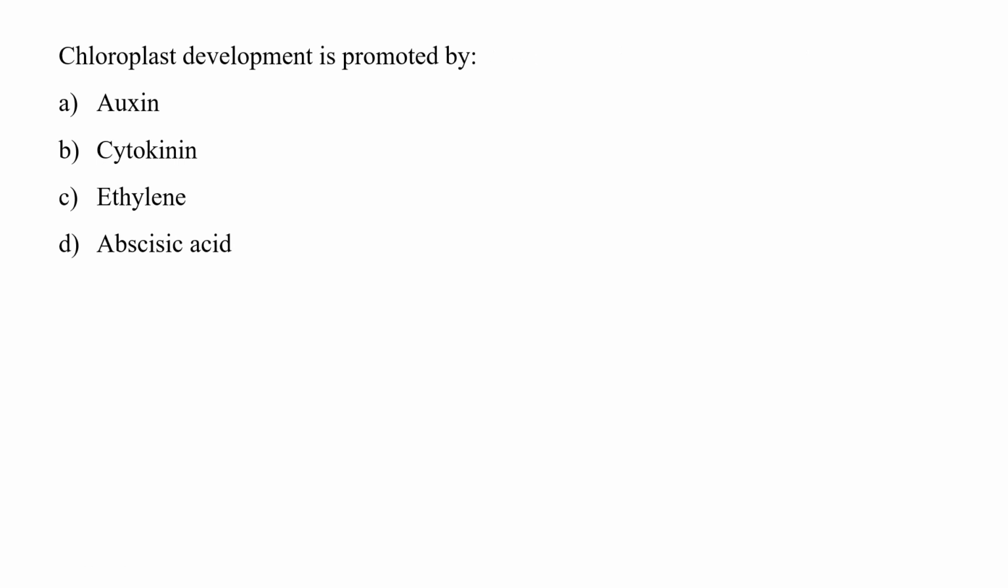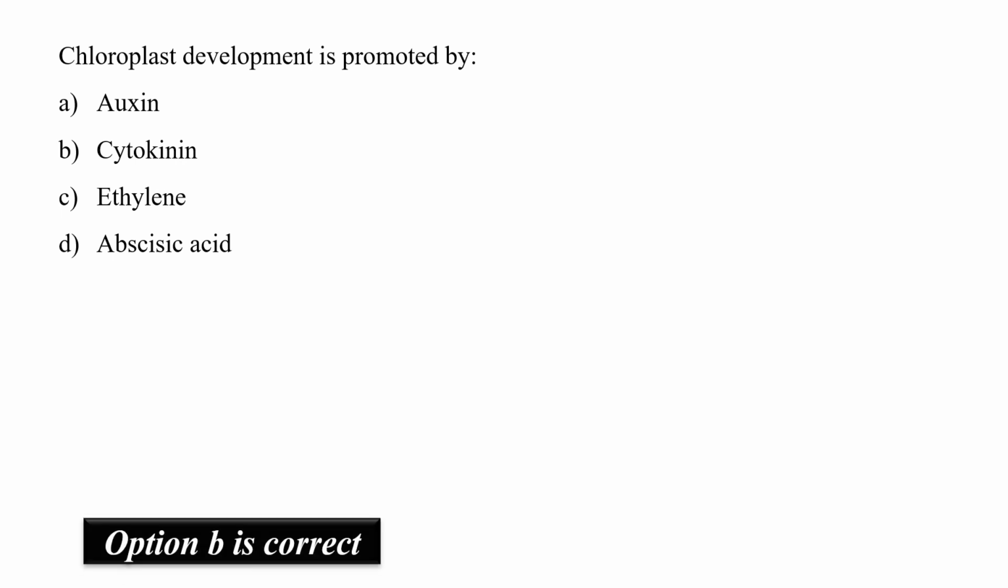The question is: chloroplast development is promoted by. The correct option is B, that is cytokinin. This is because if the etiolated leaves are treated with cytokinin before being illuminated, they form chloroplasts with more extensive grana and chlorophyll, and photosynthetic enzymes are synthesized at a greater rate upon illumination.